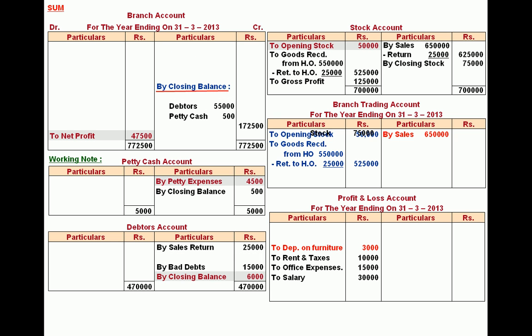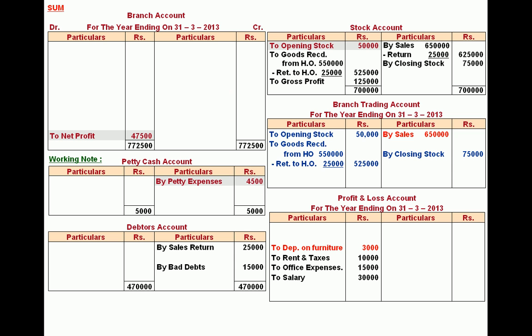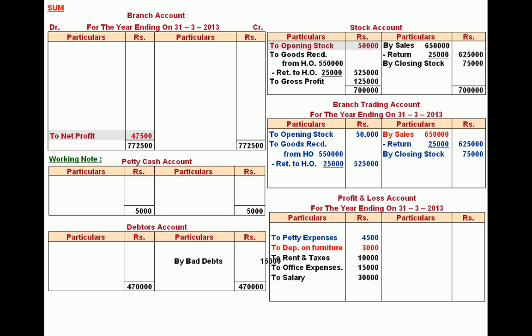Closing stock appears on the credit side of trading account. Closing balance of debtors cannot be recorded. Petty cash closing balance also cannot be recorded. Now look at the petty expenses. They are debited to profit and loss account. Sales return deducted from sales, and bad debt being loss debited to profit and loss account.